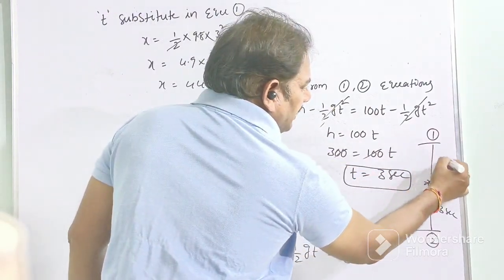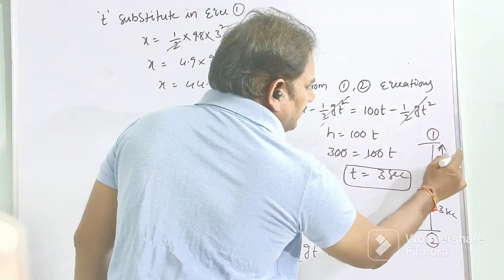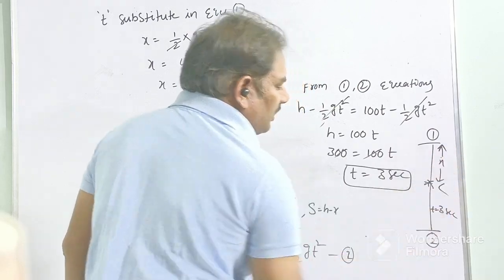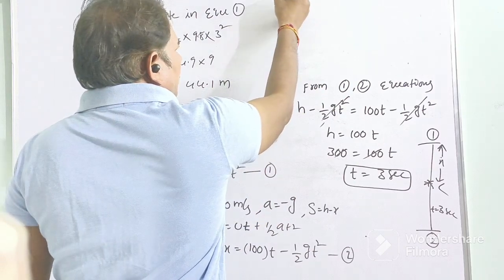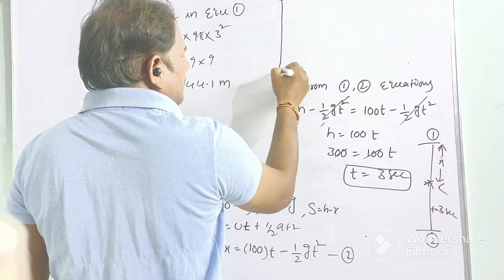This is the distance of the first body. X is the distance of the first body. This is the first body and this is the second body.